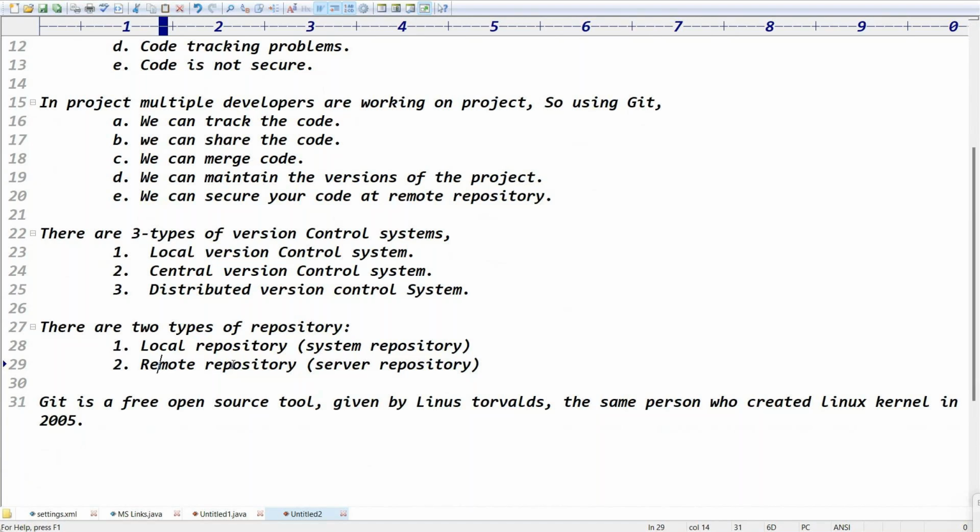Yes, the local version control system. You can check the data once. Local version control system means you can share the data, like copy the files from one computer to another computer. You can check the local version control system and the central version control system. But this is a distributed version control system, where we can share the code among one developer or multiple developers, right? Exactly. You got the point, right?